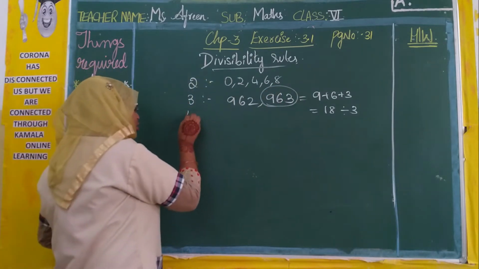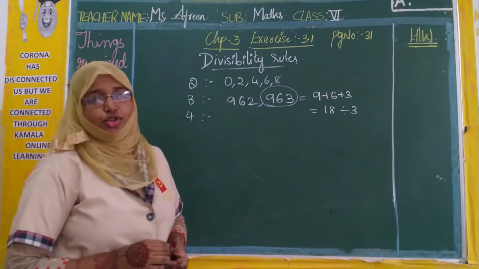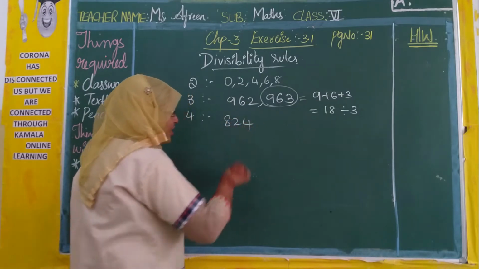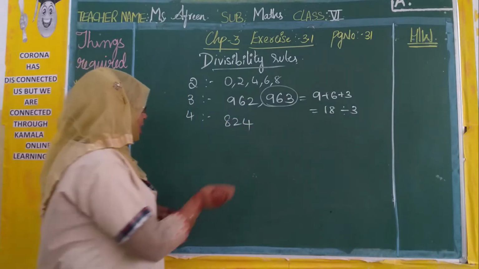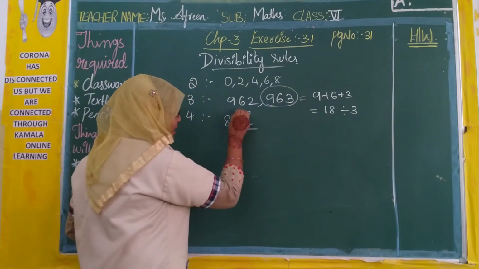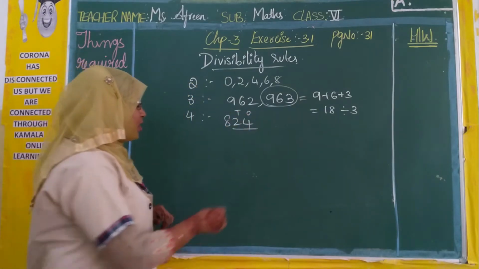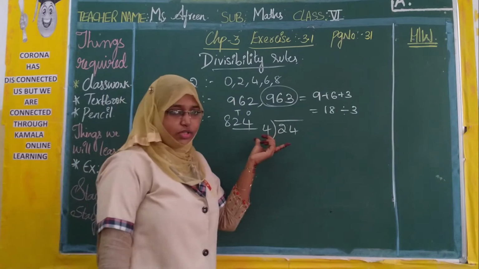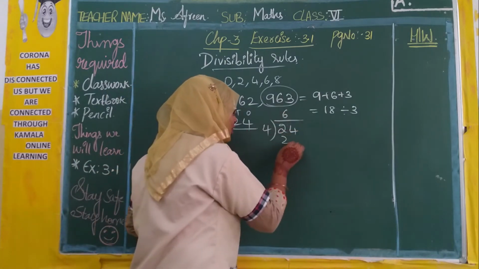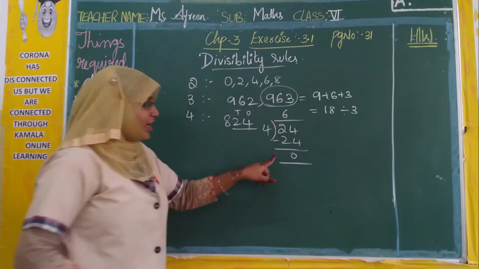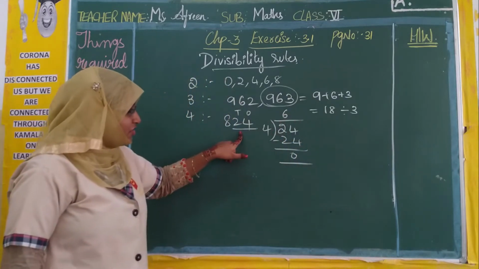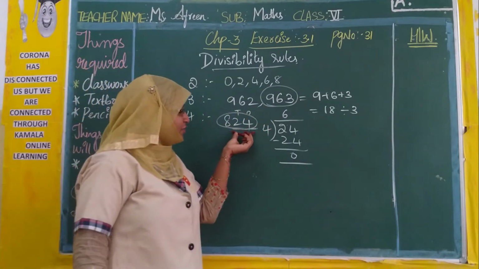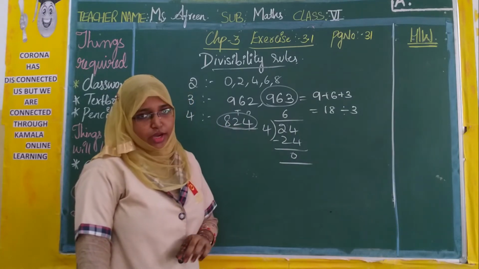Yes. Now what is the rule for 4? The last two digits should be divisible by 4. If I take 824, in the given number, the last two digits, meaning the digits at ones and tens place, should be divisible by 4. If you see, 24 is divisible by 4. Yes, 24 will go, 6 4s are 24 or 4 6s are 24. As we get the remainder as 0, 24 is divisible, so 824 is also divisible by 4. When the last two digits are divisible by 4, then the given number is also divisible by 4.